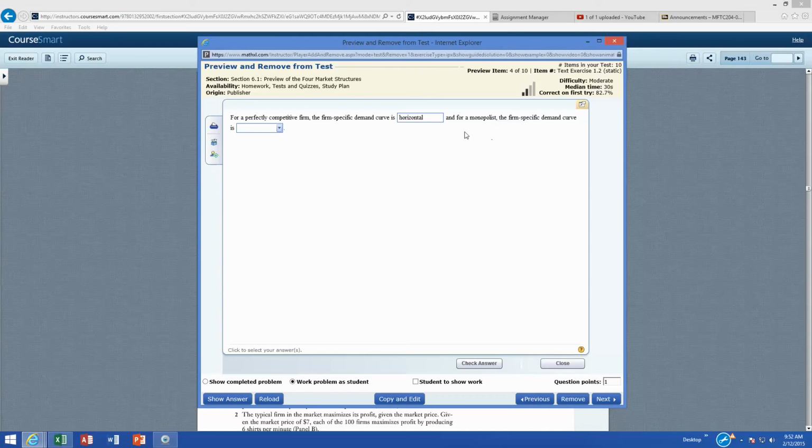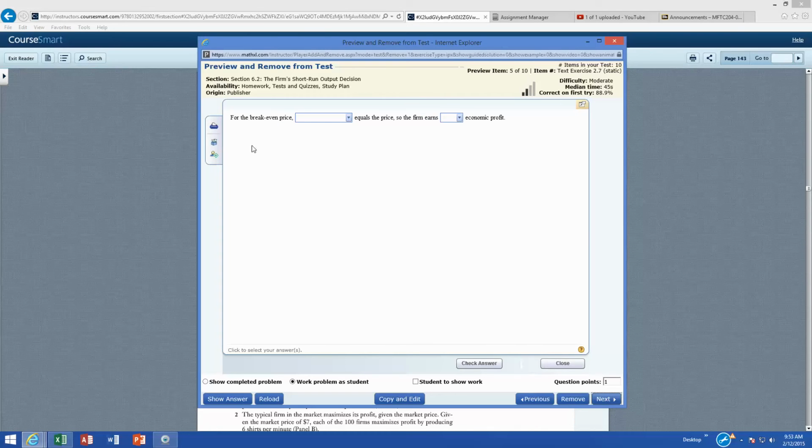For a monopolist, as I did in class the other day too, the firm-specific demand curve is negatively sloping, because they are price makers. They decide what price they want if you're a monopolist. They get a choice in their pricing, where a perfectly competitive firm has no choice. They take what the market gives them. So check my answer. Nice work.